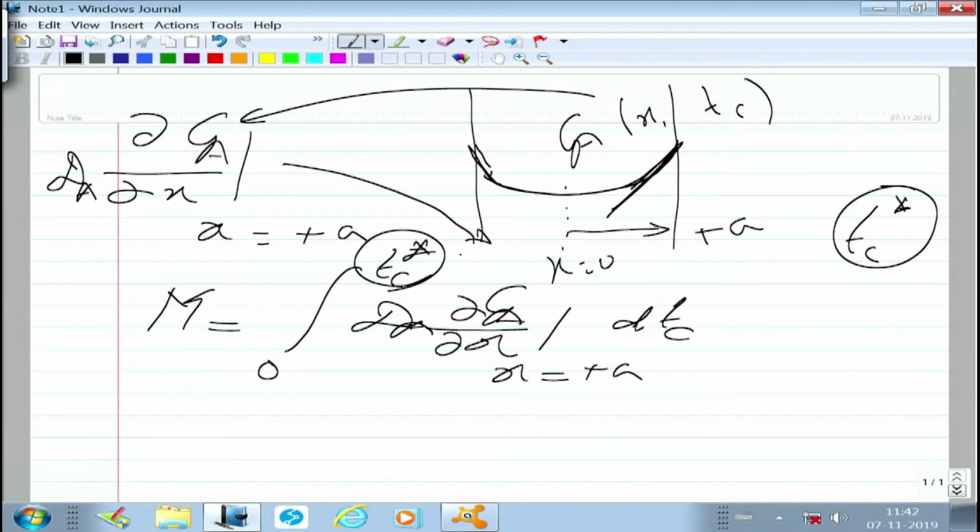M is the amount of oxygen absorbed by the foam film per unit area in the total time of contact Tc star, right. M is the total moles of oxygen absorbed per area by the foam film in the total time of contact Tc star. Is that clear?